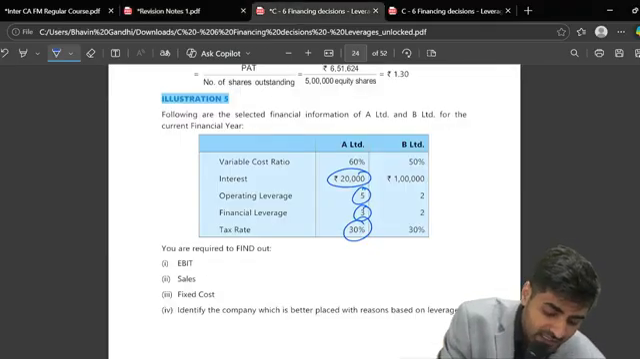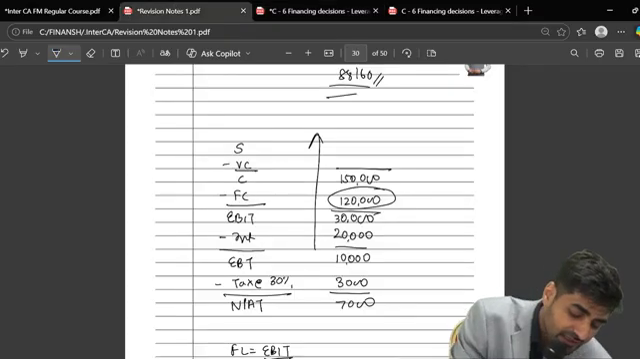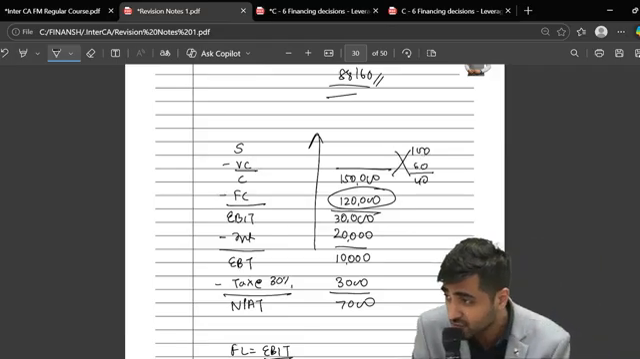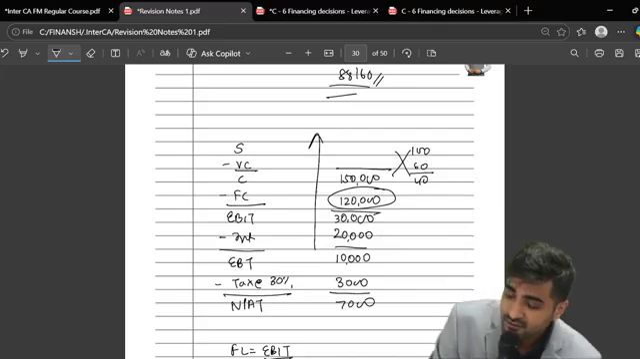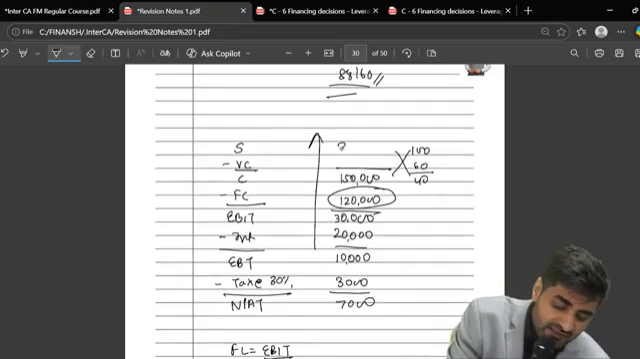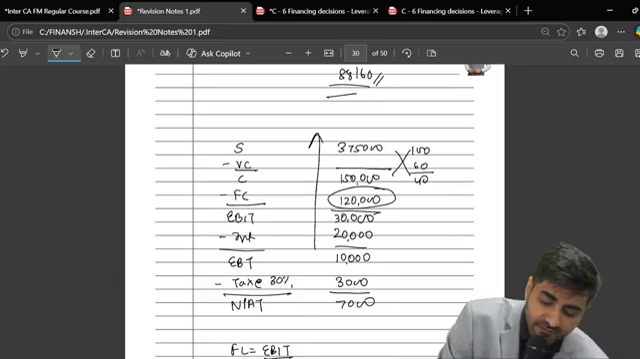Now can you please tell me what is your variable cost? 60%. So if this is 100, this is 60, this will become 40. Can we get the 100 amount? Come on, yes or no? Yes, sir. We have to take 150 into 100, divide that by 40. 3,75,000. Superb.